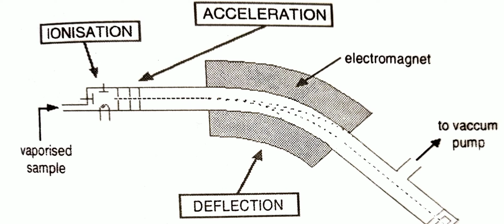The whole system is maintained under high vacuum. Therefore, in a mass spectrometer there are 4 steps. First is ionization, second is acceleration, third is deflection, and fourth is detection. Only cations are detected, measured, and recorded in the mass spectrometer, and we can see the mass spectrum.